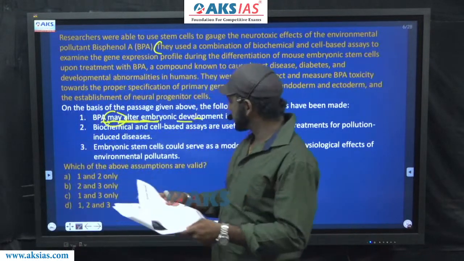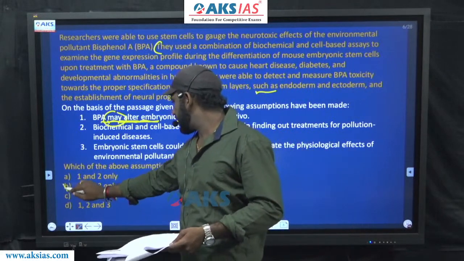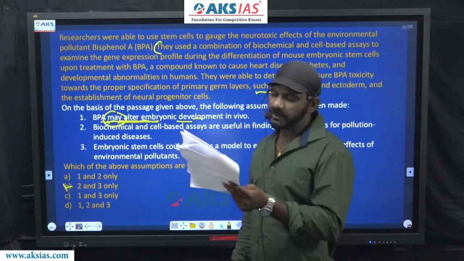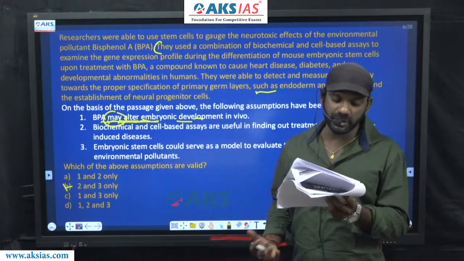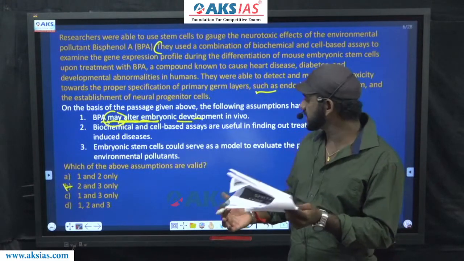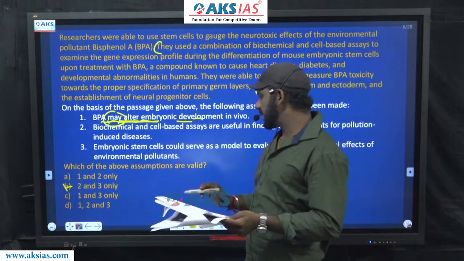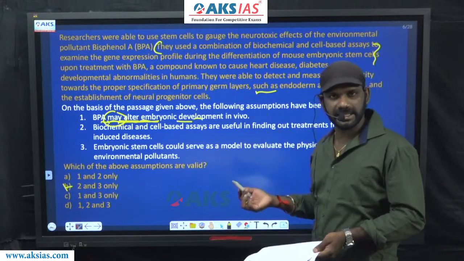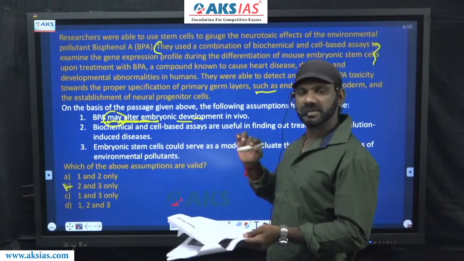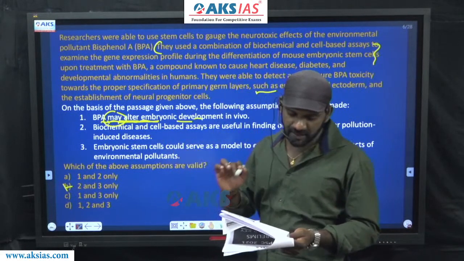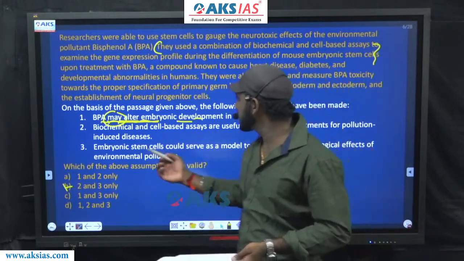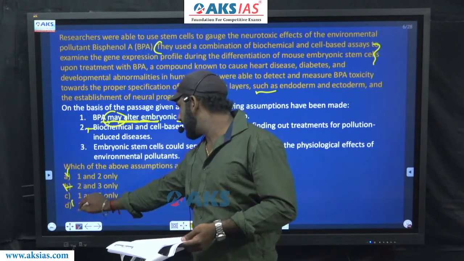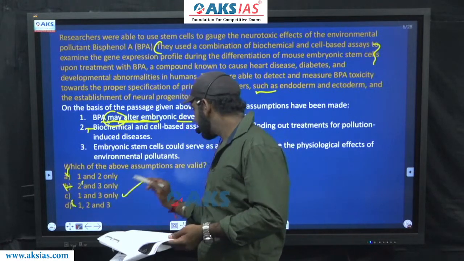One should be considered. Based on that, option B is eliminated. B doesn't contain mention about 1. Come to statement 2. Biochemical and cell-based assays are useful in finding out treatments for pollution-induced diseases. No, statement 2 doesn't contain mention about the details talked about in this sentence. I said in the option that we go for, there must be mention about that sentence. 2 doesn't contain mention about the details given there in that sentence. 2 is eliminated. Based on that, option A is gone. Option D is gone. Anyways, B is anyway eliminated. The answer must be option C.